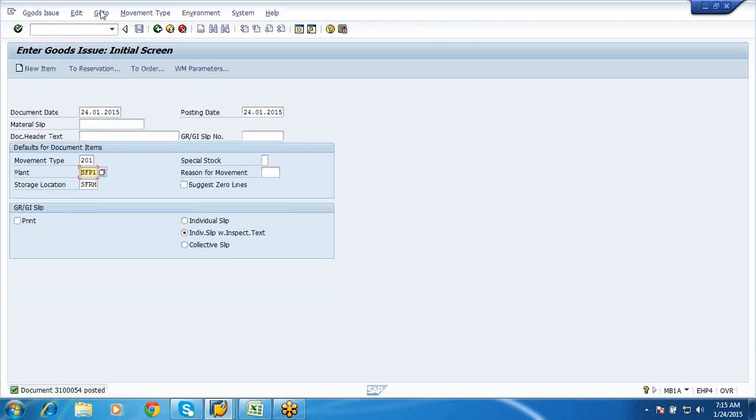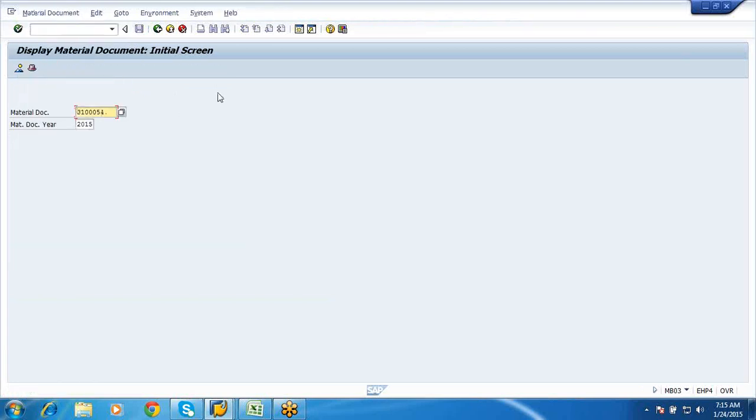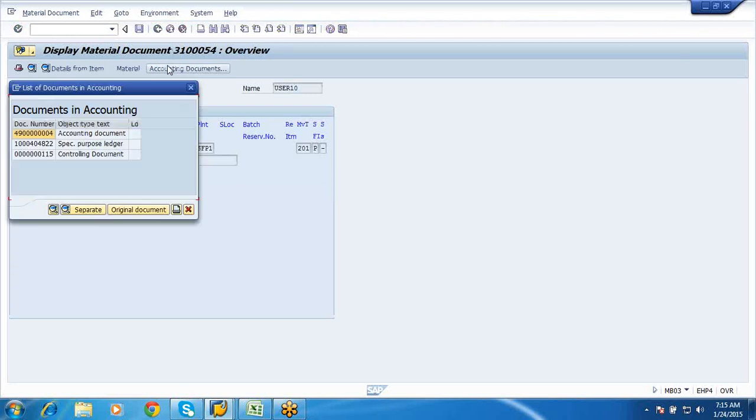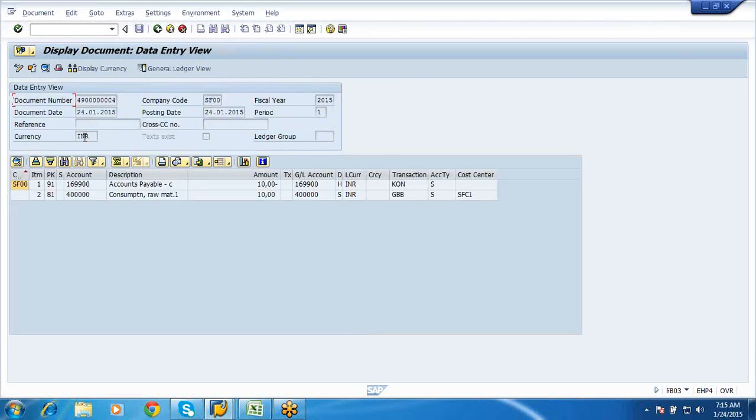Now if I go and display this, you would be having an accounting document. Let us see. Yes, you would be having an accounting document which says what has been debited and what has been credited. Your KON is nothing but your pipeline payable.